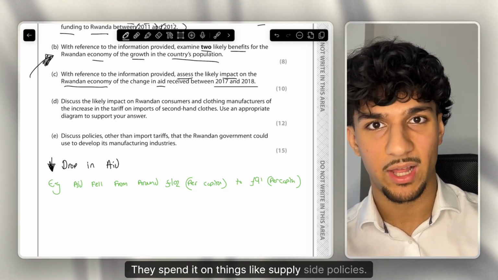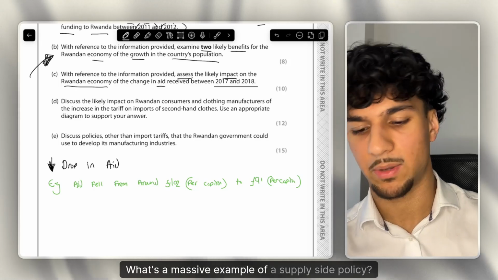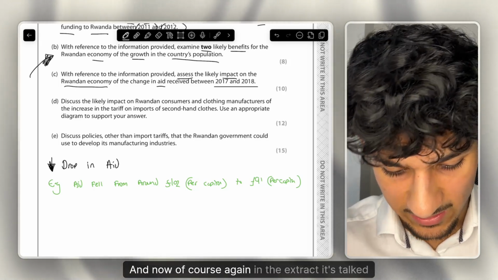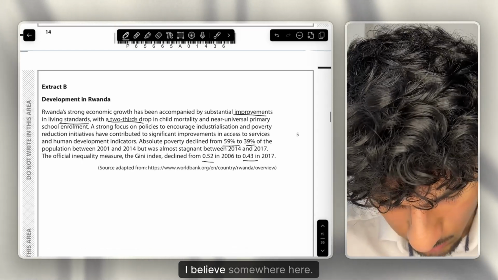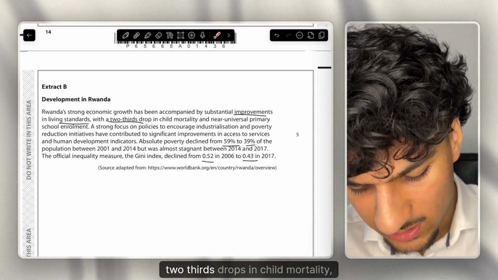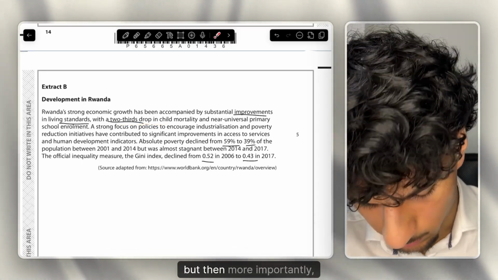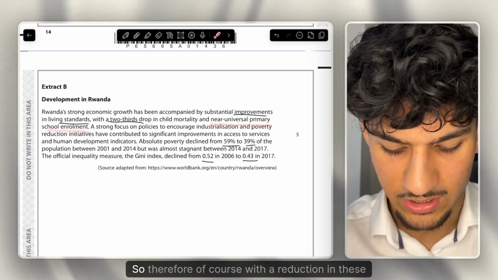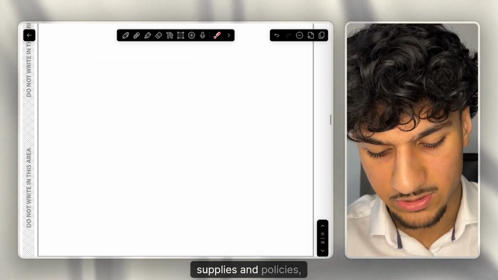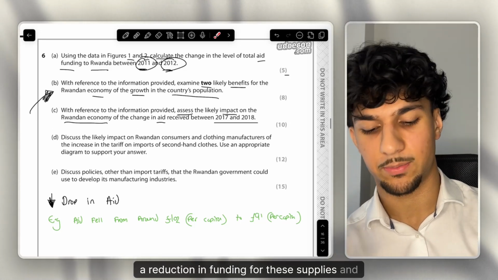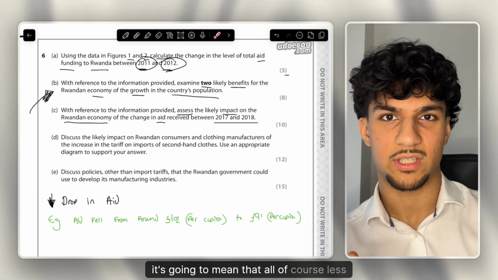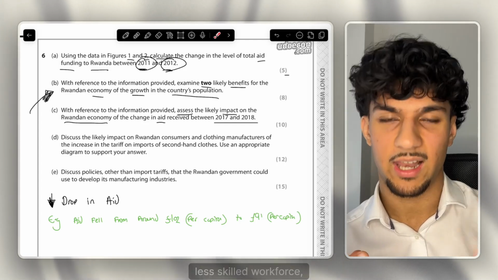They spend it on things like supply side policies. What's a massive example of a supply side policy? Things like education. And now, of course, again, in the extract, it's talked about, I believe, somewhere here. So a two-thirds drop in child mortality, but then more importantly, near universal primary school enrollment. So therefore, with a reduction in funding for these supply side policies, such as these educational policies, it's going to mean a less educated workforce, a less skilled workforce.